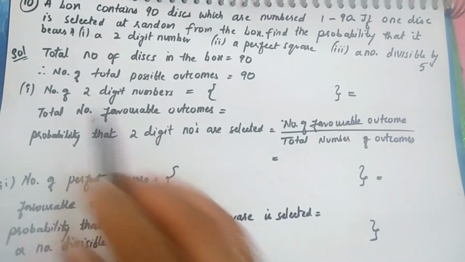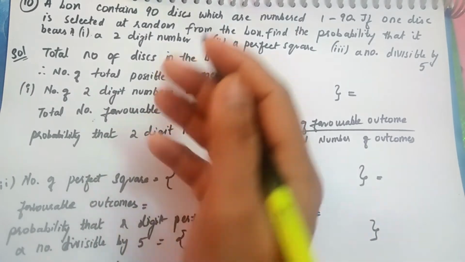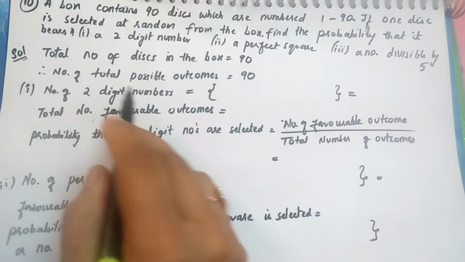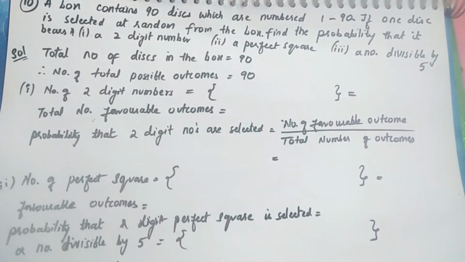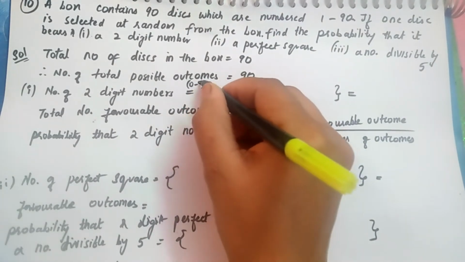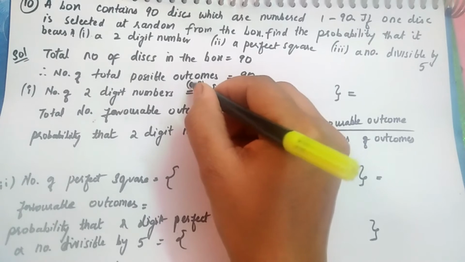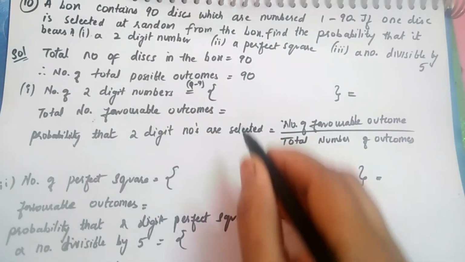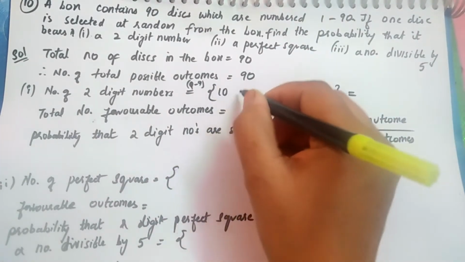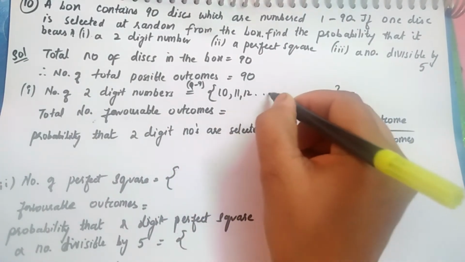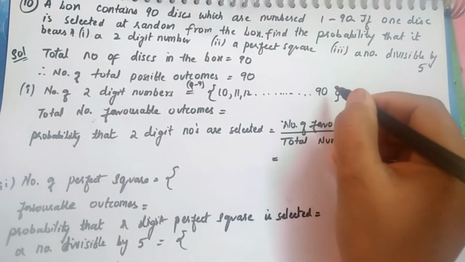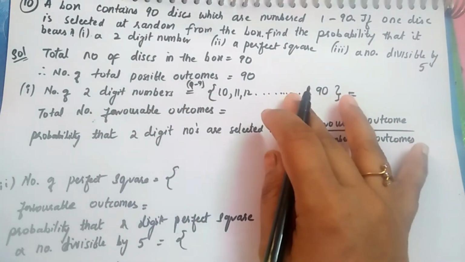Now let's see this first bit. What is the probability that the disc selected will bear a 2-digit number? A 2-digit number will not be from 0 to 9, right? These are all 1-digit numbers. 0 will not be there, 1 to 9 will not be there, because these are single-digit numbers. But 2-digit numbers start from 10, 11, 12, and so on till 90. So we have all these possibilities.